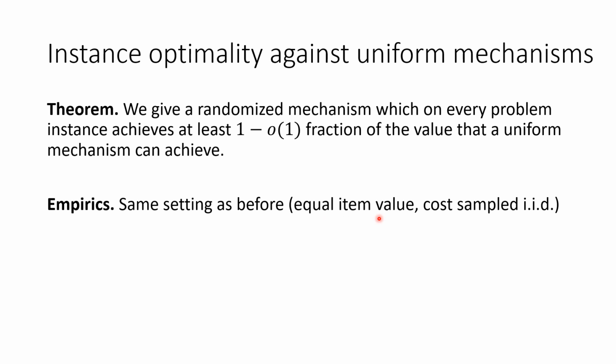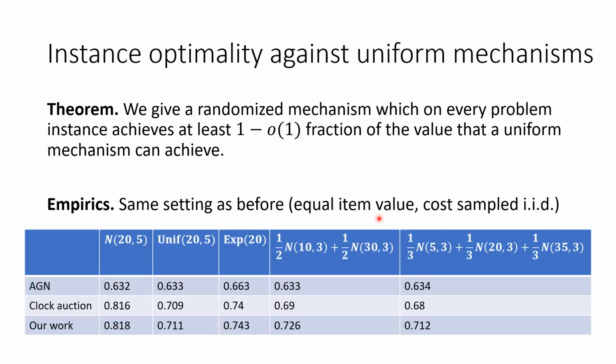Namely, the items have the same value, but the costs are sampled IID from natural distributions. The results are in this table, and we can see that for single modal distributions, both our mechanism and the clock auction outperform the AGM mechanism by a large margin. And on multimodal distributions, our mechanism outperforms the other two mechanisms significantly.